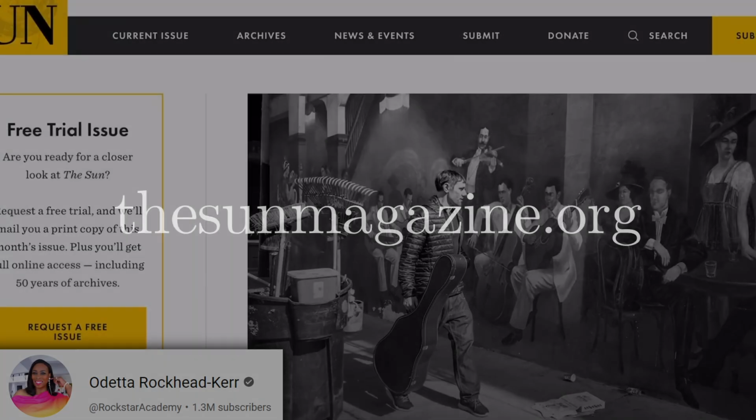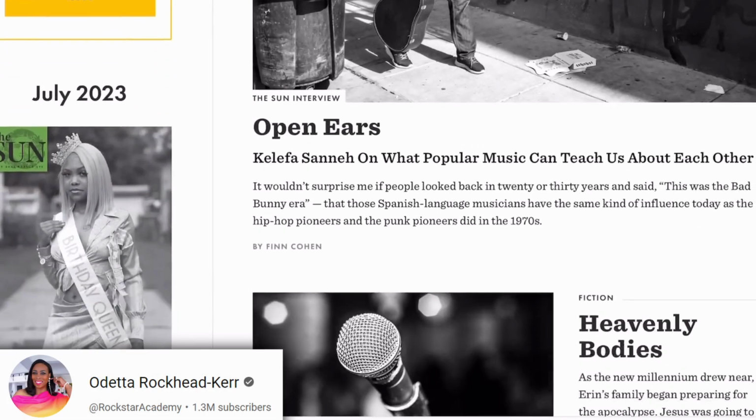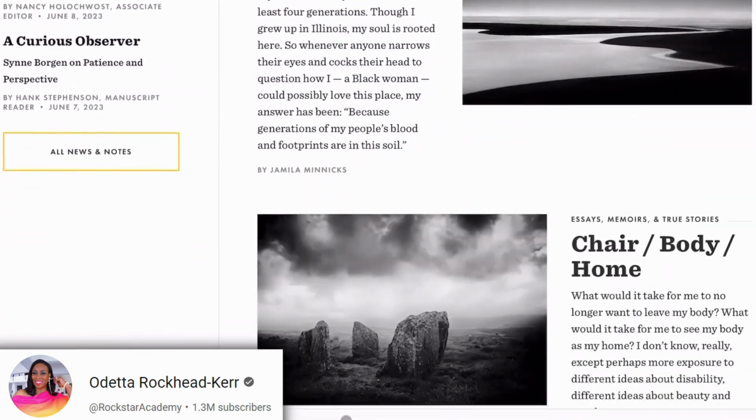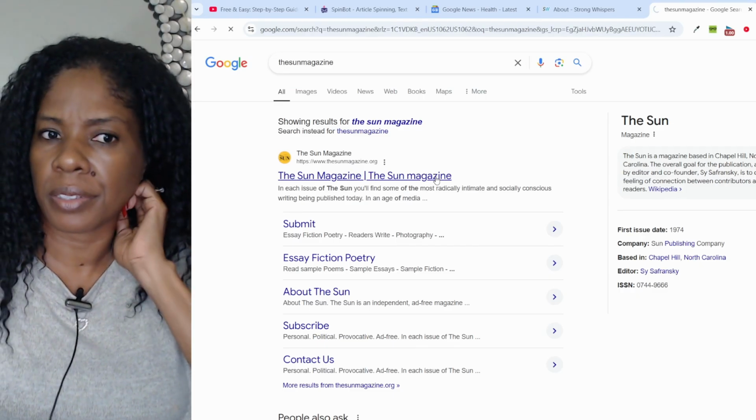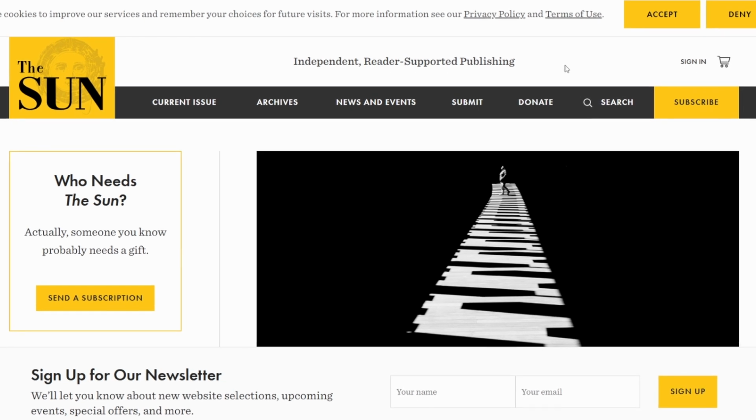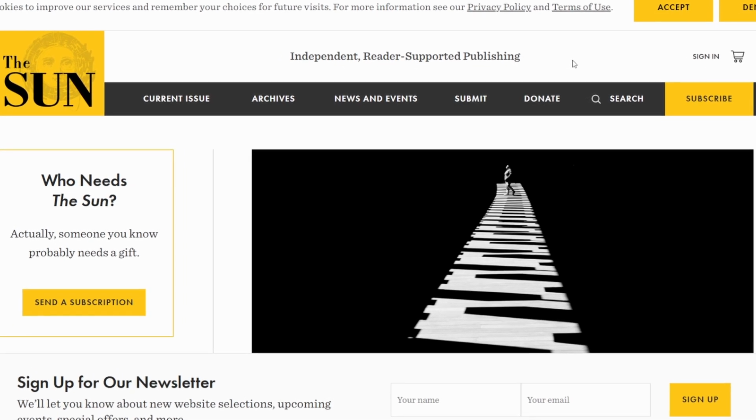The Sun magazine is a literary magazine that pays writers for personal essays, interviews, and fiction, and writers can make up to $2,000 for their work. The Sun, I can't spell, magazine. Why does that look familiar? The Sun magazine. Now you'd really have to be a writer to write for a magazine.